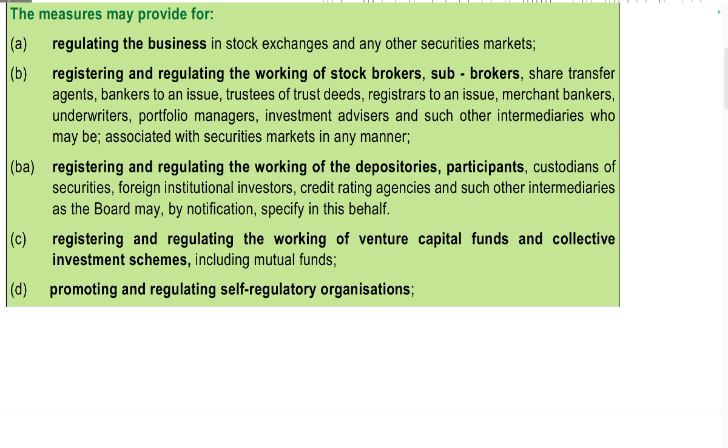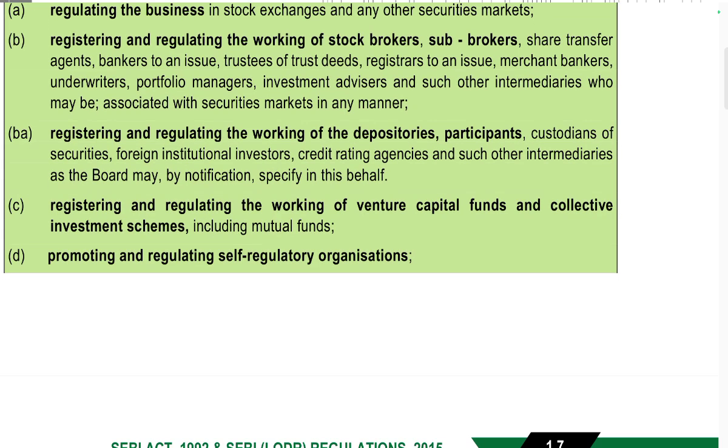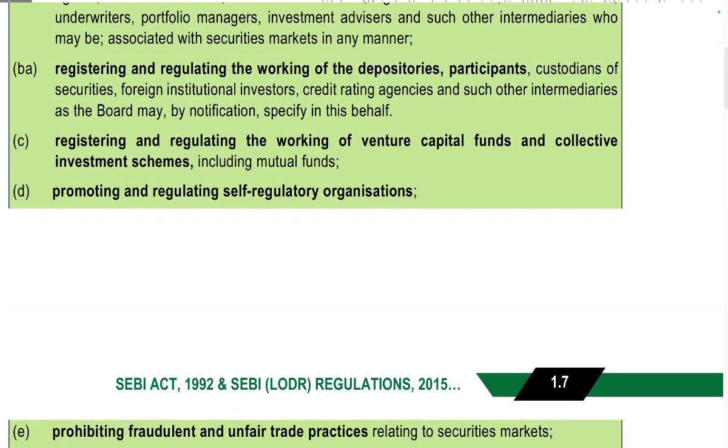Registering and regulating the work of stockbrokers, sub-brokers, share transfer agents, bankers to an issue, trustees of trust deeds, registrars to an issue, merchant bankers, underwriters, portfolio managers, investment advisers, and any other intermediaries who may be associated with the securities market in any manner.